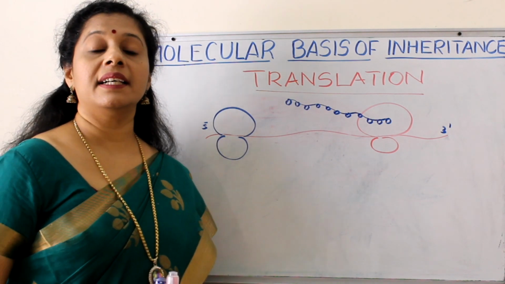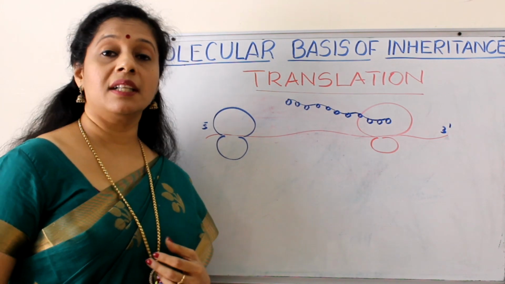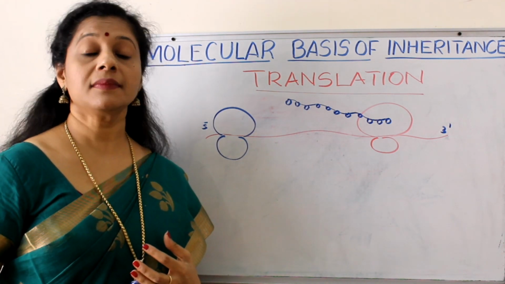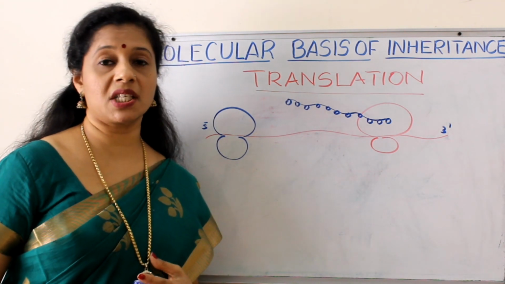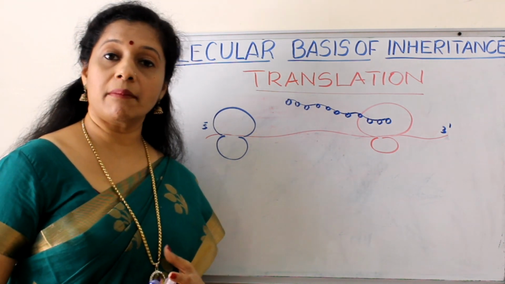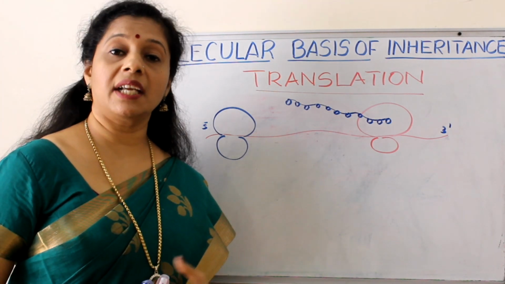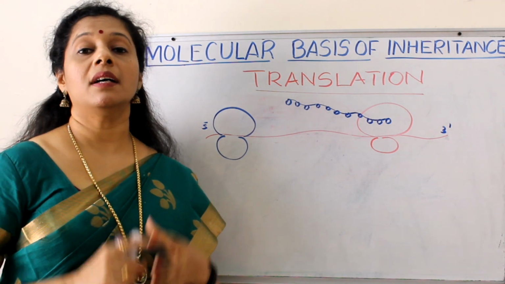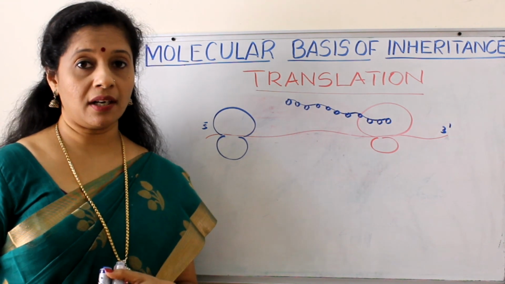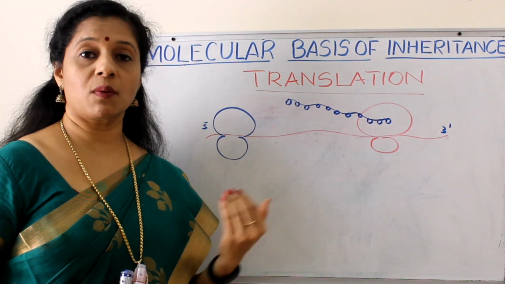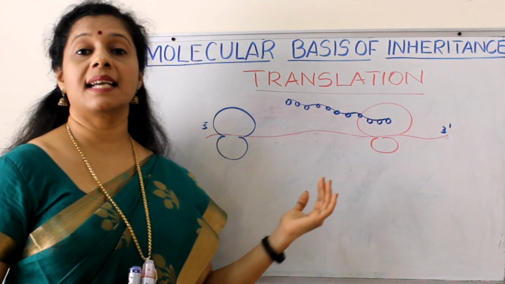So these are the different steps in translation or protein synthesis. As I mentioned, first the charging will happen, then the cognate tRNA will bind with the amino acid, and the tRNA becomes charged. The ribosome units will come together, mRNA will come and bind to it, and the initiator tRNA also will come and bind, forming an initiator complex. Then it goes to the stage of elongation, where the peptide bond is formed between adjacent amino acids which are there in the P site and A site.